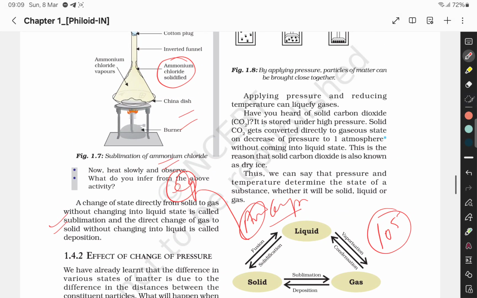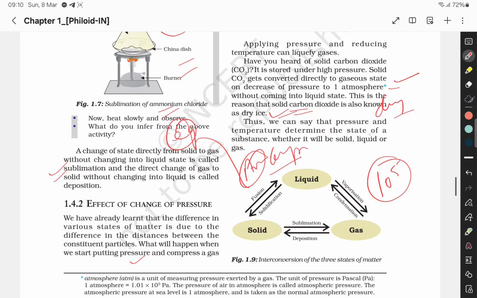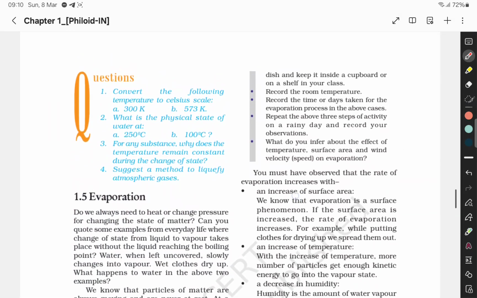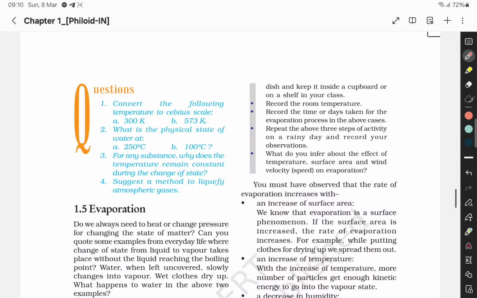So liquefying gas, have you heard, solid carbon dioxide CO2 is stored under high pressure. Solid CO2 gets converted directly into gaseous state on a decrease of pressure to 1 atmosphere without coming into liquid, this is known as solid carbon dioxide, also known as dry ice. As we can see that the pressure and the temperature determine the state of a substance, whether it is solid, liquid or gas. Now okay, यहाँ question है convert following temperature to Celsius scale.